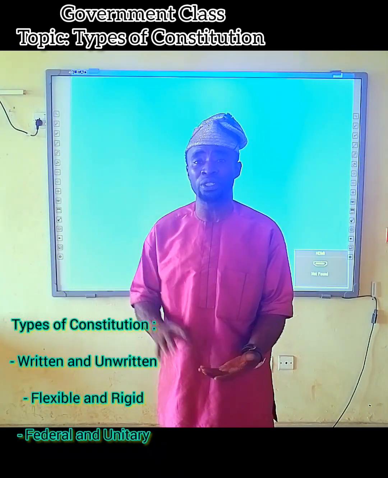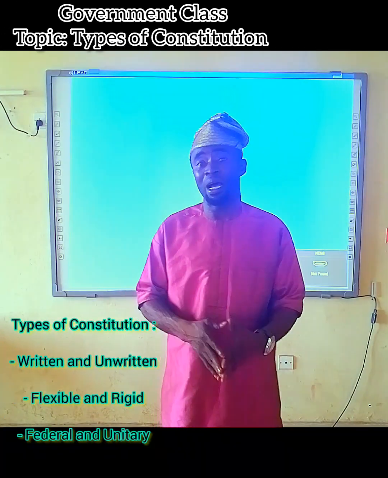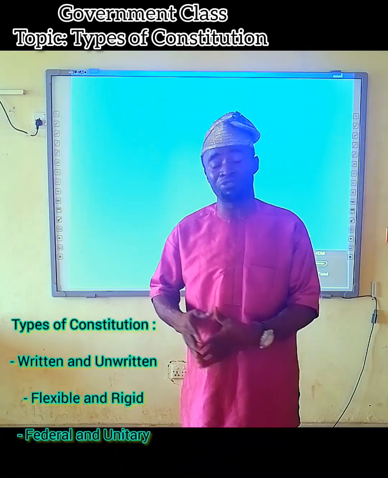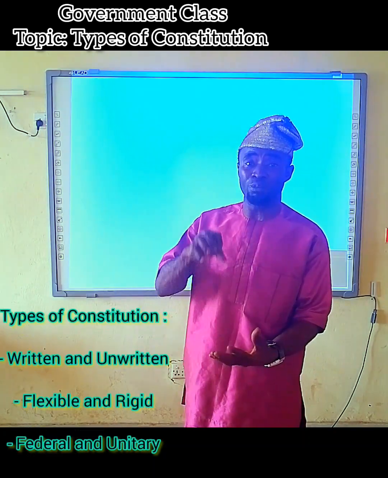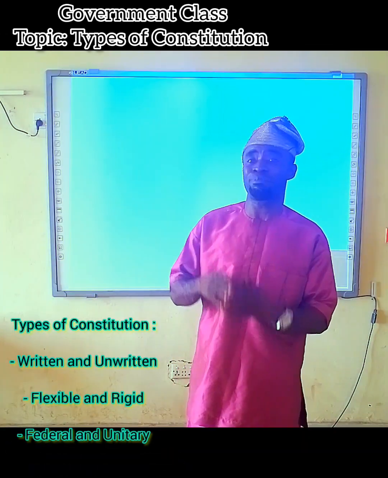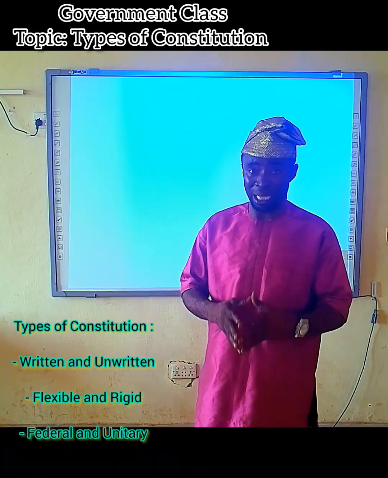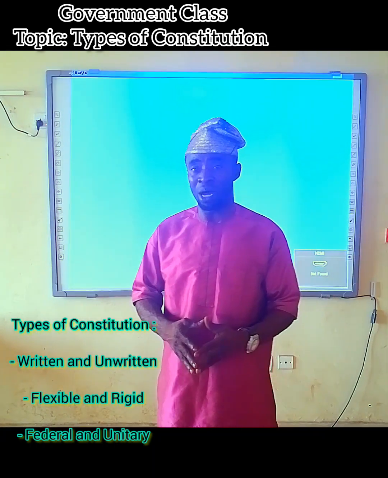So in Nigeria, we operate a federal constitution in our federal system of government. With this, the governmental power is shared in Nigeria. That is the reason why the federal government has specific powers, the local government has theirs, and the state government has their own power.